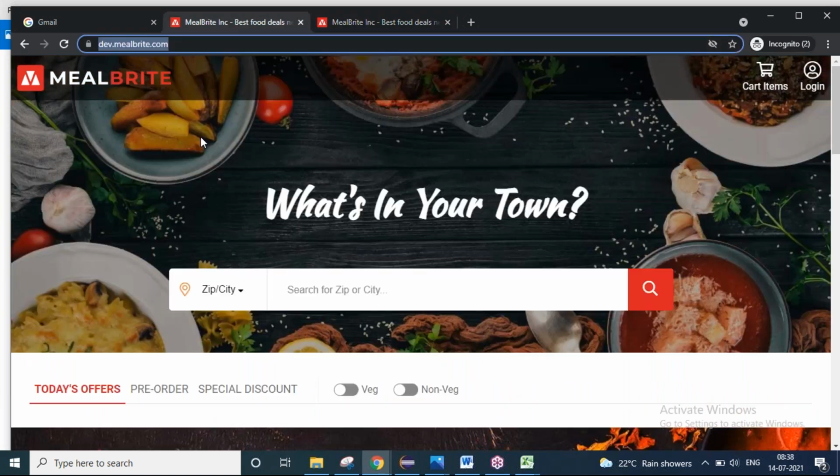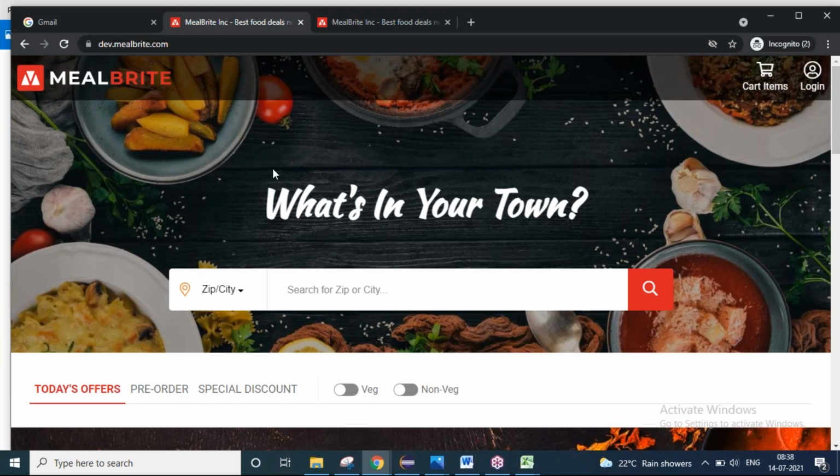But if you come to dev.mealbright, whatever items you see here are dummy data, right? It is only for testing purposes. The testing team will test the application here. Then they will give a green signal. Then it will be promoted to production. Then in production, you can place a real order.